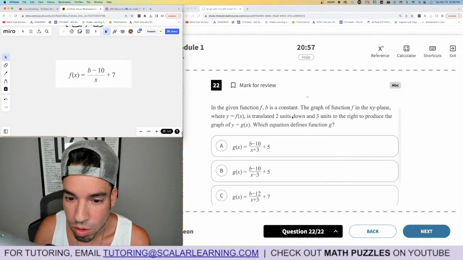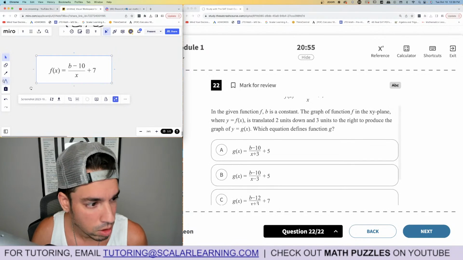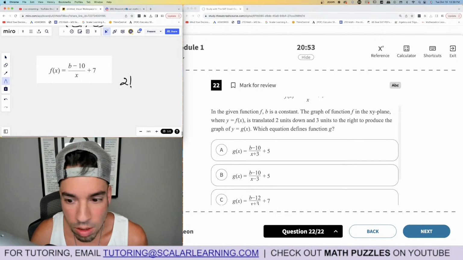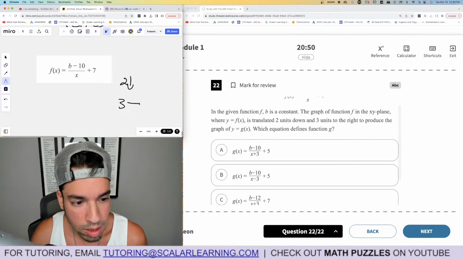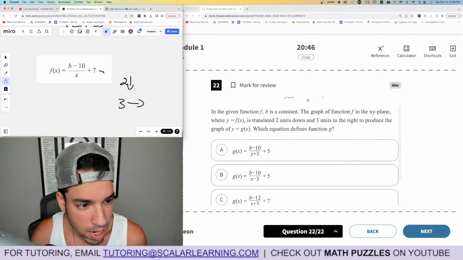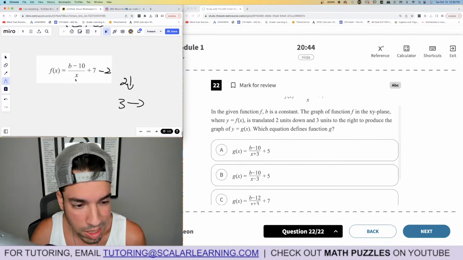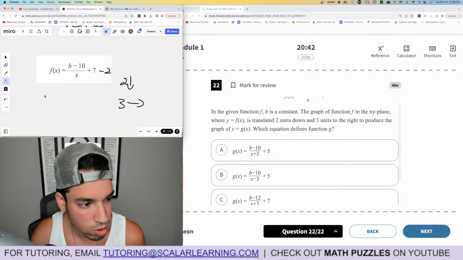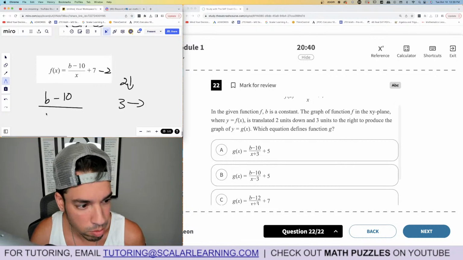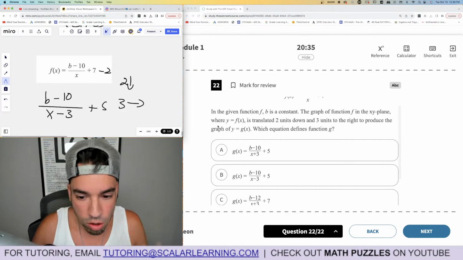Okay, 2 units down and 3 units to the right. That means 2 units down is a -2 out here. 3 units to the right would be x -3. So b minus 10, this is transformations, x minus 3, and then that would be plus 5. Okay, so that would be G.